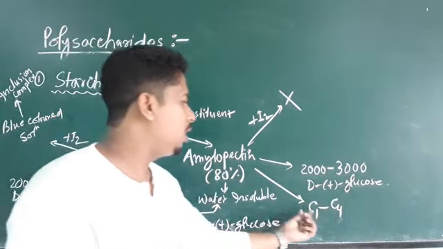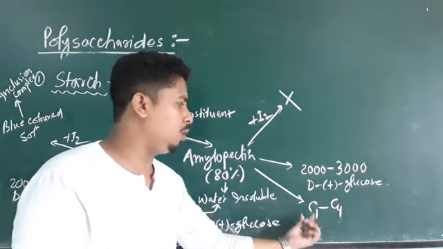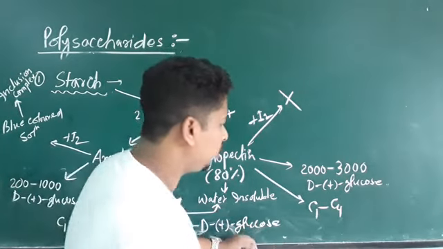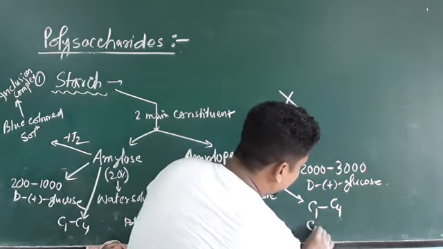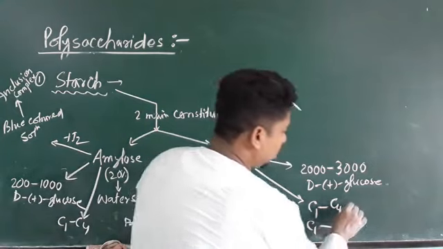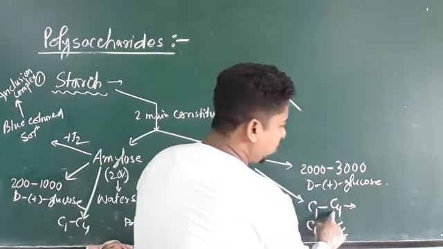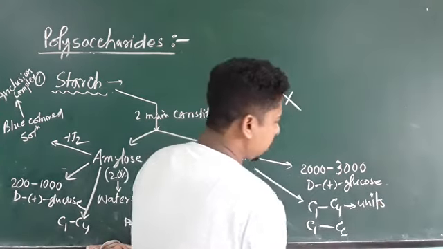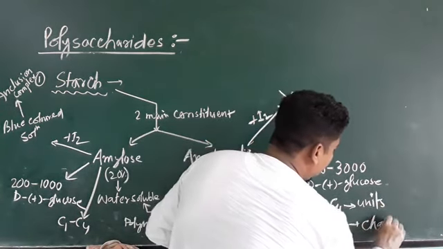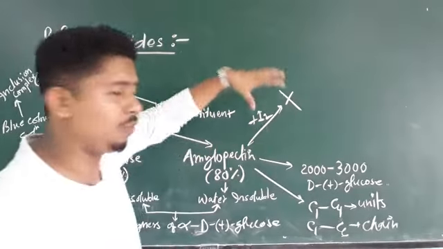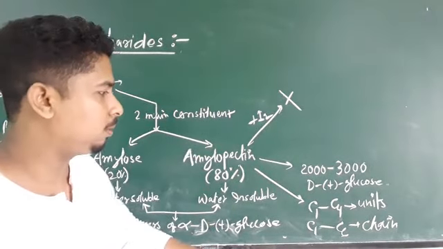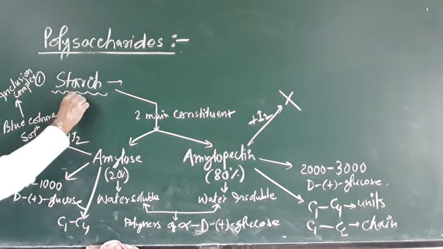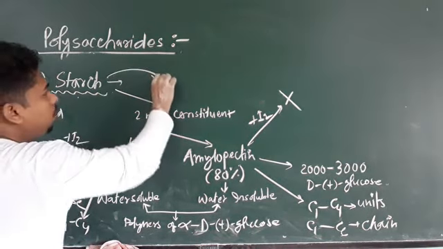Here the alpha D plus glucose units will be linked with carbon 1 and carbon 4, and the different chains are linked with carbon 1 and carbon 6. So carbon 1 and carbon 4 means these glucose units will be linked within a chain, and different chains are linked by carbon 1 and carbon 6. Now this starch is non-reducing in nature.